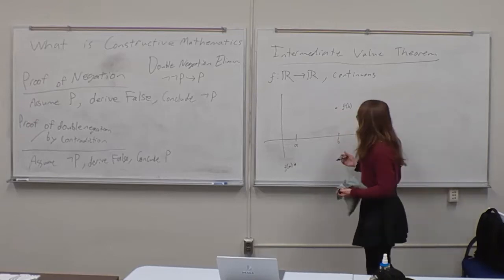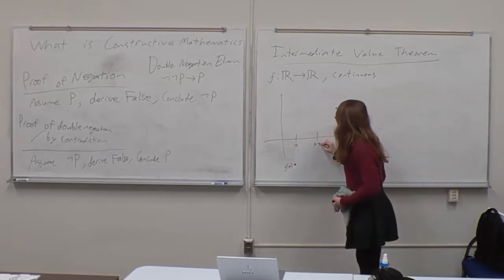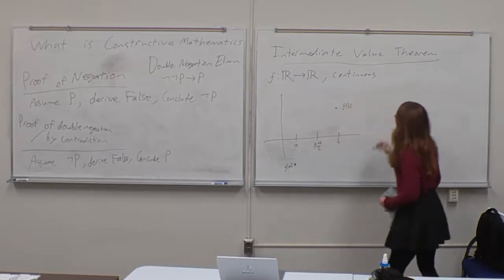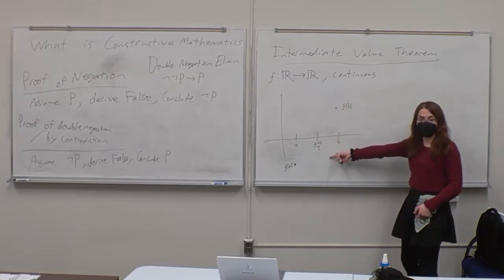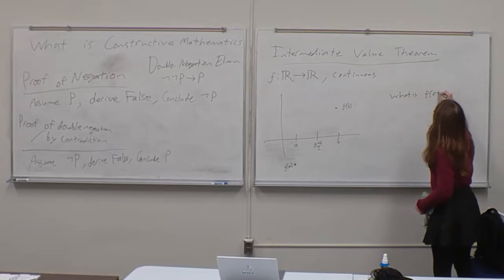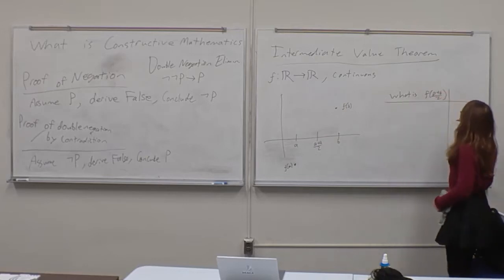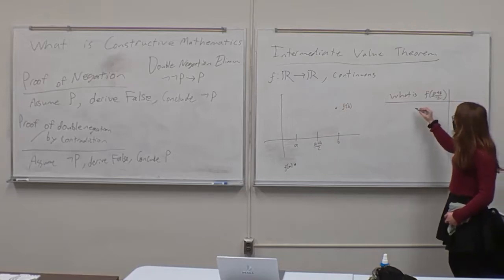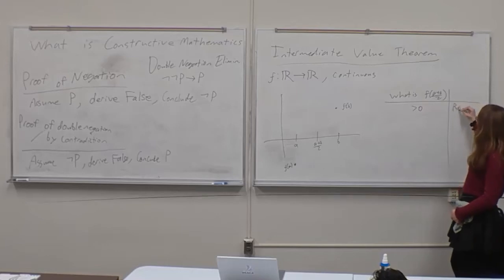But the standard style of proof is saying, okay, consider A plus B over 2, right? And now we case on what the value is when f is applied to it. So what is f of A plus B over 2? So in the case when it is greater than 0, right? We can repeat what we just did on the interval A plus B over 2.